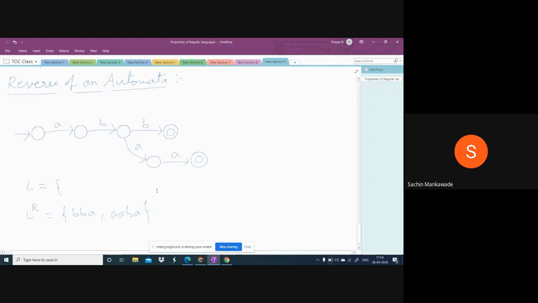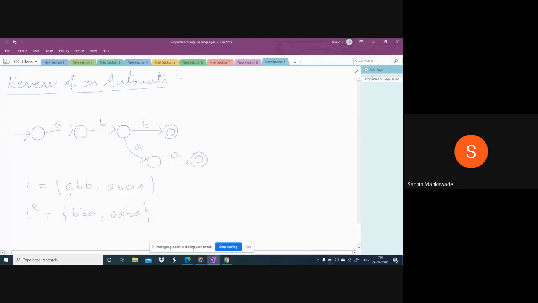If this is the automata, then what are the strings accepted? From the initial state to the final, we get a, b, b. So abb will be accepted. And the next one, a, b, a. Yes or no? Okay, aba.